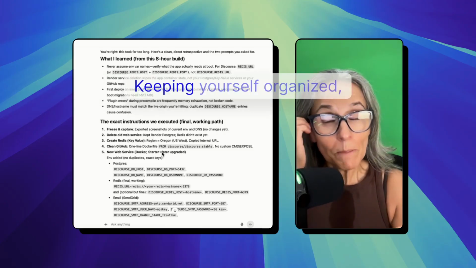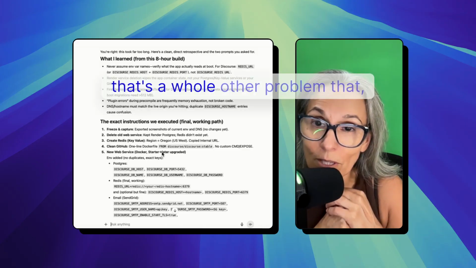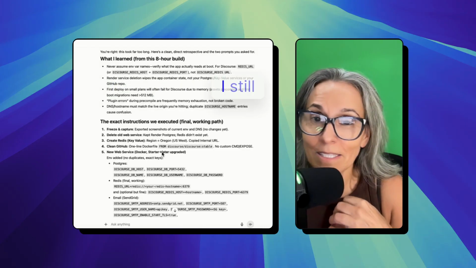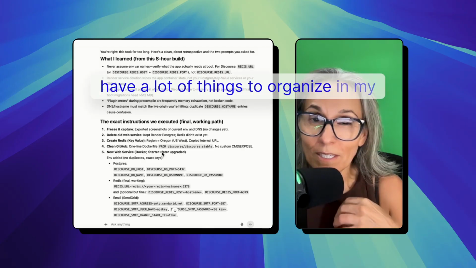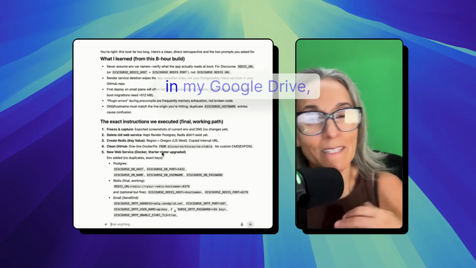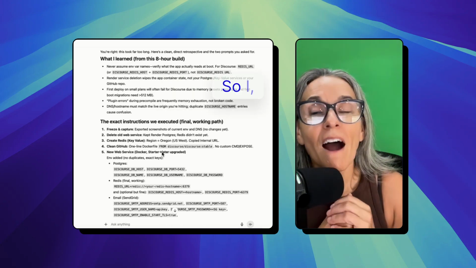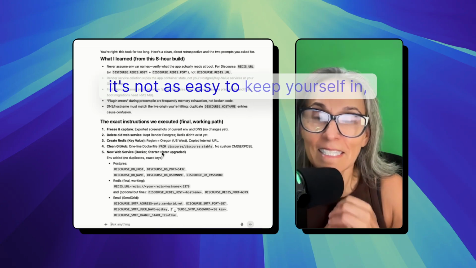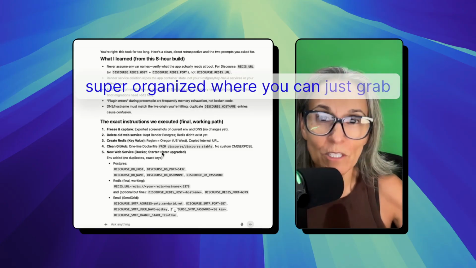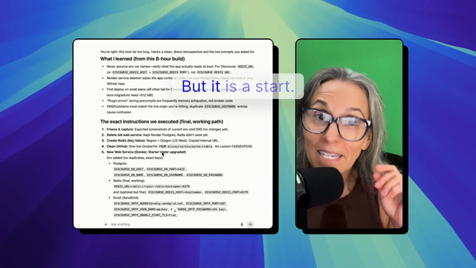Now, keeping yourself organized, that's a whole other problem that some of us have, some of us don't, because we've learned. I still have a lot of things to organize in my file folders on my desktop or in my Google Drive, wherever. So it's not as easy to keep yourself in that space of being super, super organized where you can just grab and go. But it is a start.